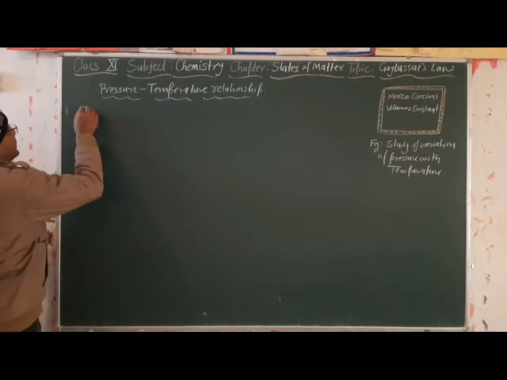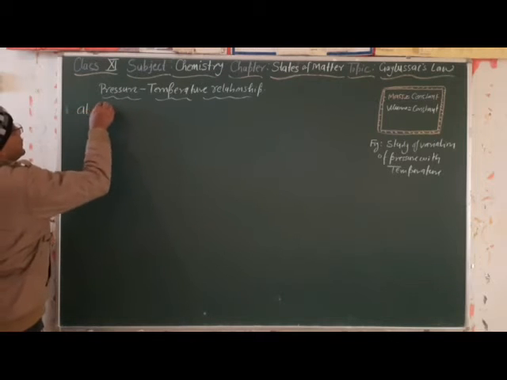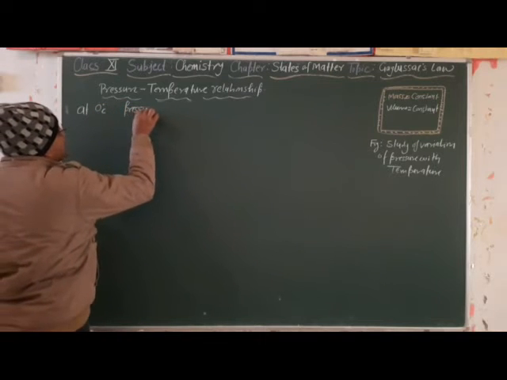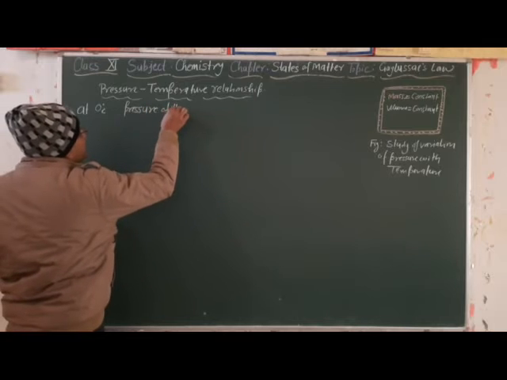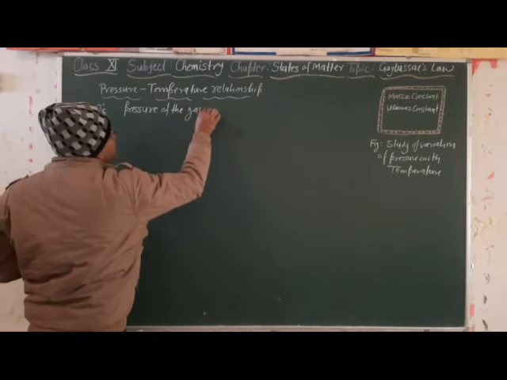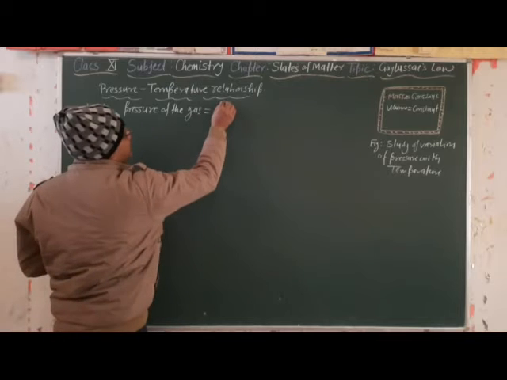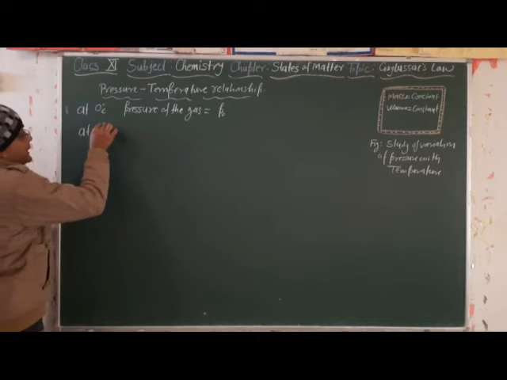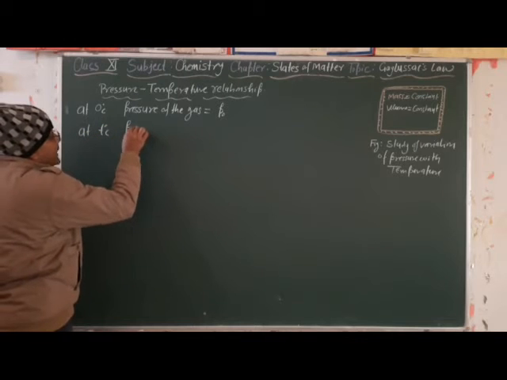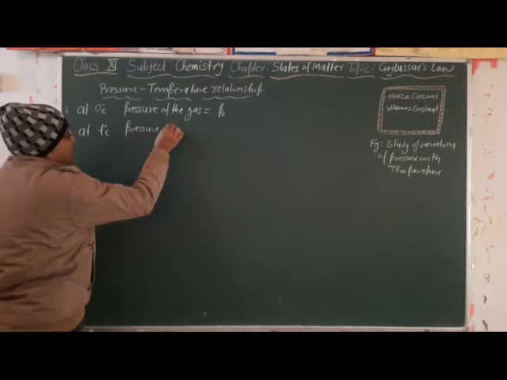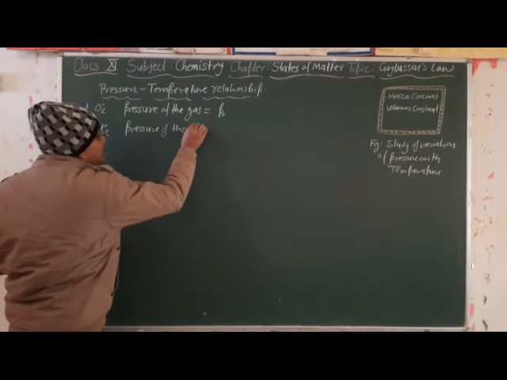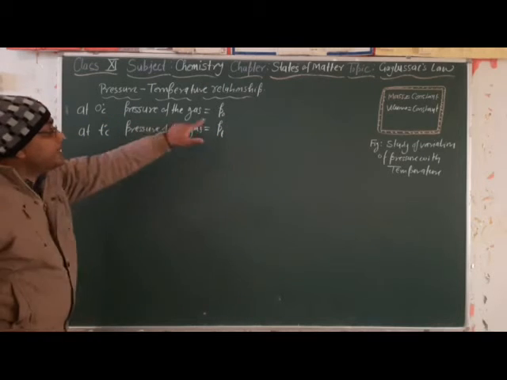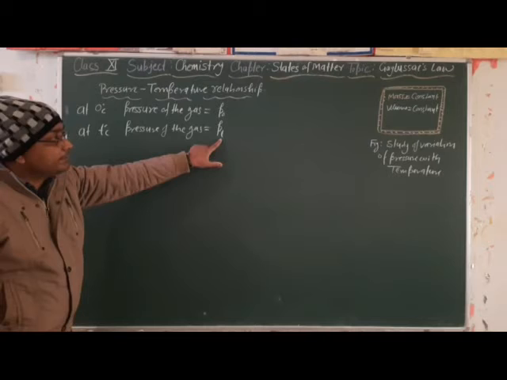Suppose, for example, at 0 degrees Celsius the pressure of the gas is equal to P0. At t degrees Celsius the pressure of the gas will be Pt.